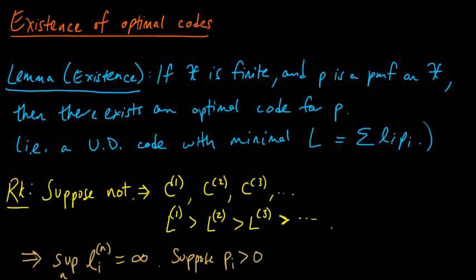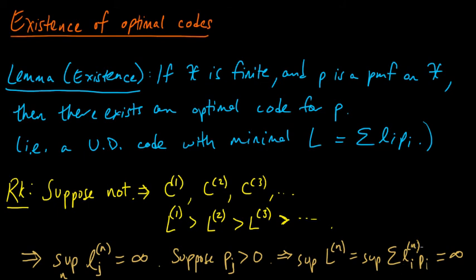So if it were the case that p_i, the corresponding probability, were positive, then there would be a contradiction here, right? Because that would imply that the sup over these expected lengths, which is of course just the sum of the lengths for the nth code times their probabilities, is infinity. I should put j here.